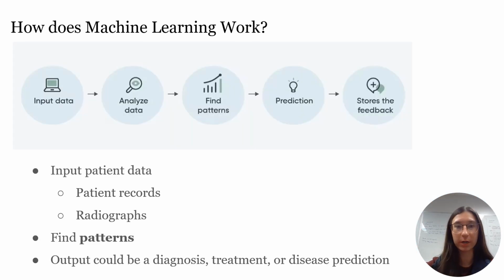So how does machine learning work exactly? So we start with gathering information to train the machine learning model on. This is termed our training data. Relevant to dentistry, this could be radiographs, treatment records, experimental parameters, or photographs, just to name a few. A programmer then chooses a machine learning model to use, supplies the data, and then allows the model to find patterns or make predictions. This is then used on new data, and the result could be a diagnosis, treatment outcome, or disease prediction as examples.